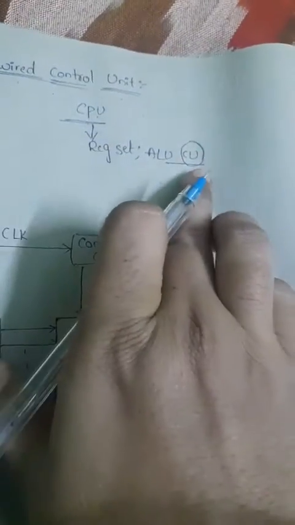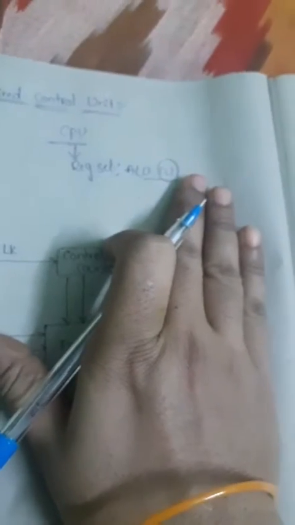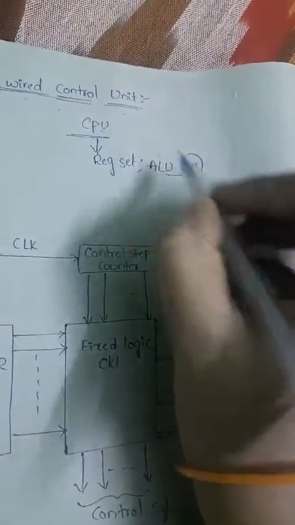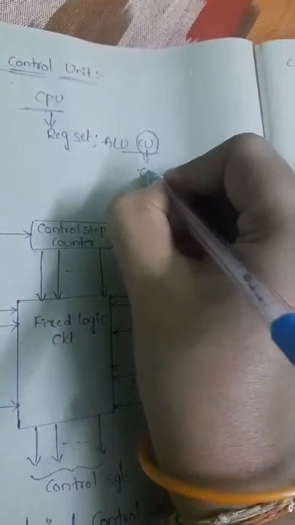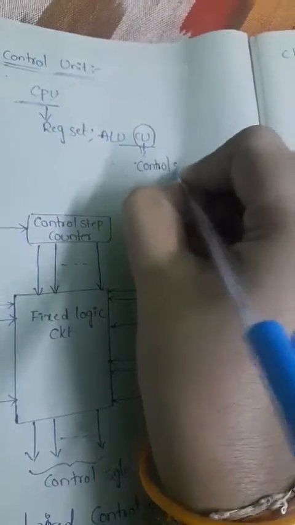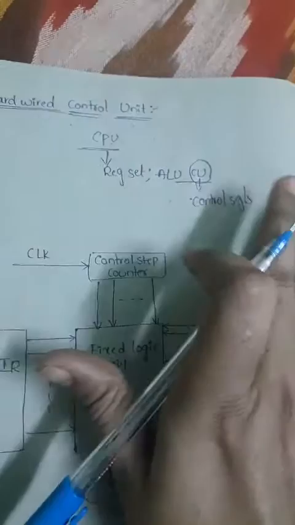The major component in the CPU is the control unit, because that is the unit which generates the required control signals which are necessary for proper operation of our system.